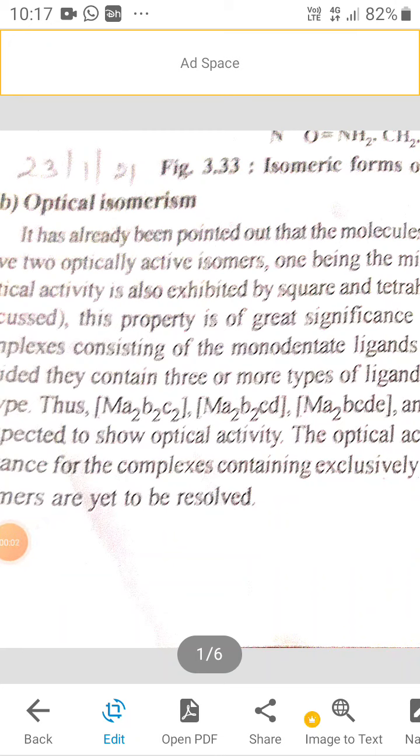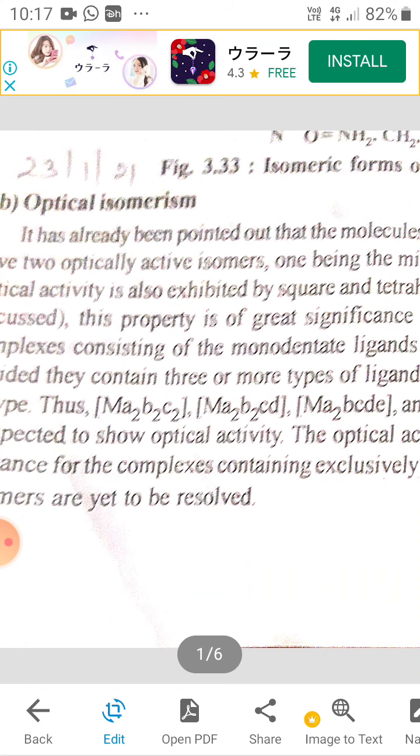It is Dr. Sheila Tikku speaking about optical isomerism for class 2nd year. It has been already pointed out that molecules not having a plane of symmetry show two optically active isomers,